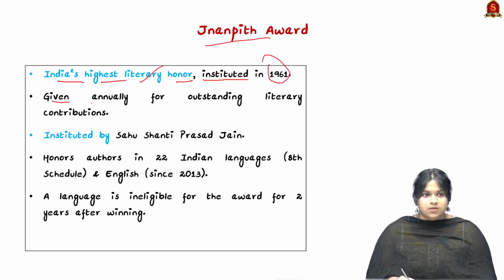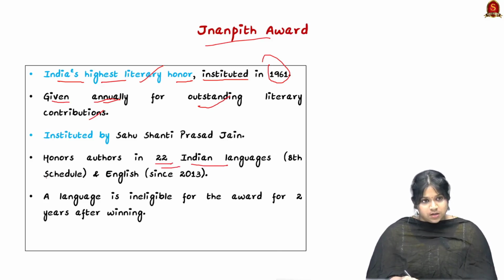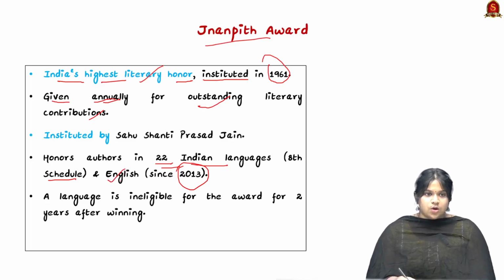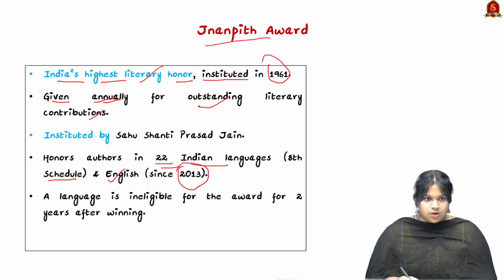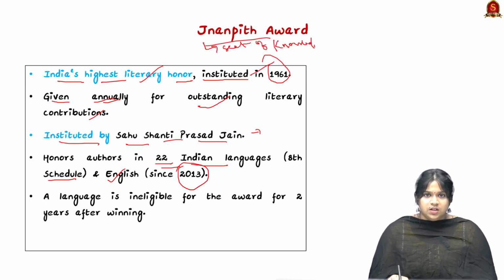It is given annually for outstanding literary contributions by authors in 22 Indian languages, which come under the 8th Schedule, and since 2013 they have also added English as a language to honor authors writing in English. It was instituted by Sahu Shanti Prasad Jain, the founder of the Bharatiya Jnanpith. Jnanpith means the seat of knowledge in Hindi.